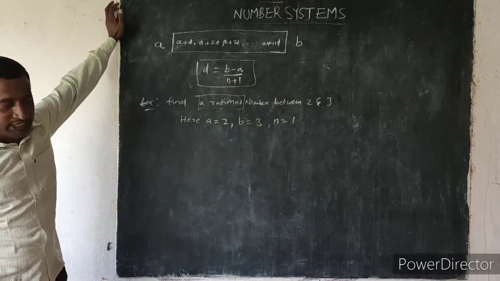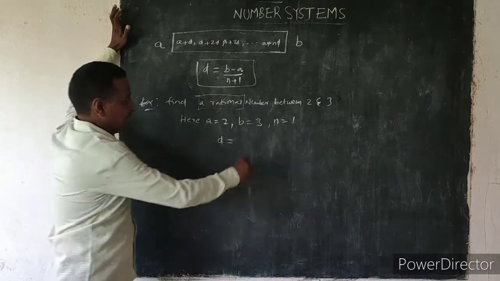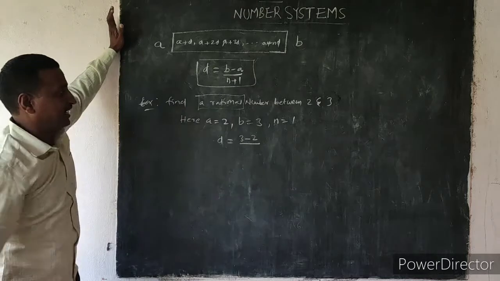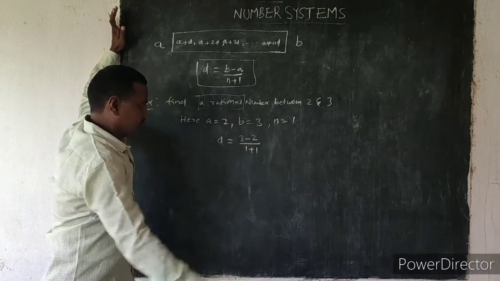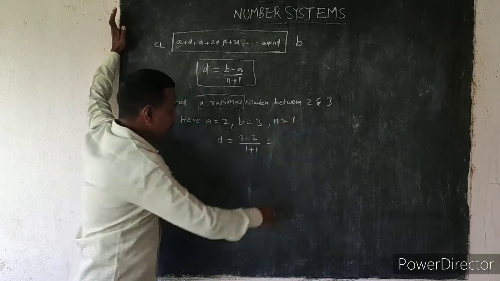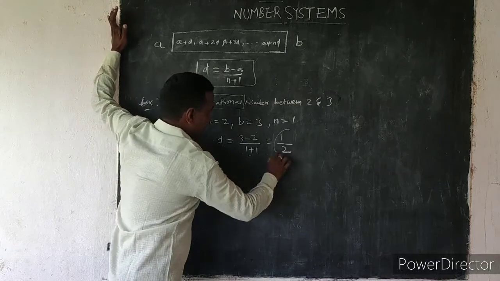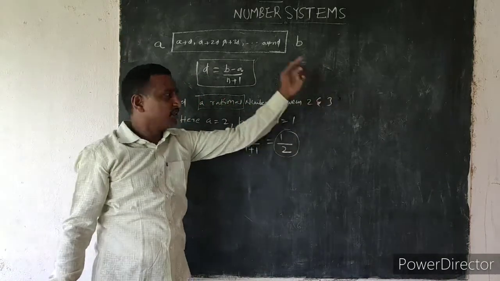Now first find D. D equals B minus A by n plus 1, which is 3 minus 2 by 1 plus 1. 3 minus 2 means 1, and 1 plus 1 is 2. So 1 by 2 is a rational number between 2 and 3.